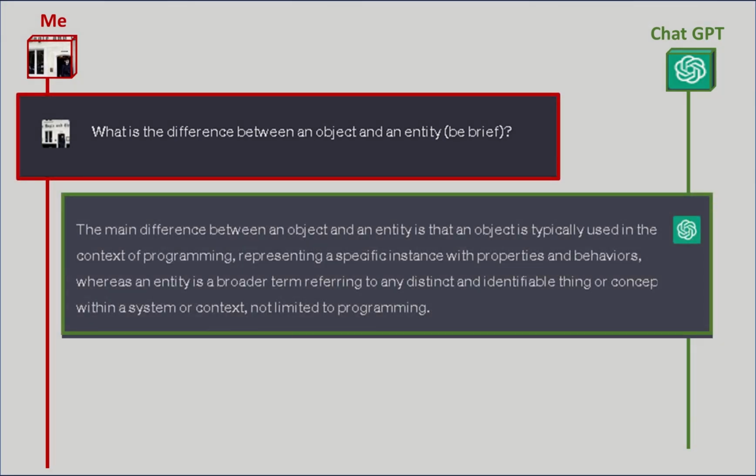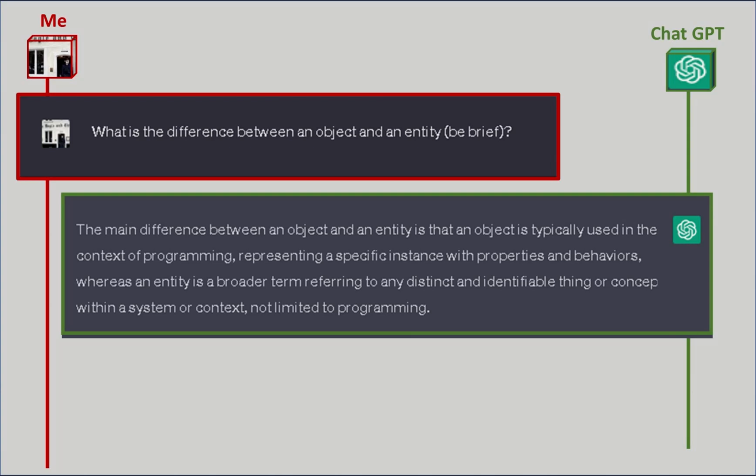The main difference between an object and an entity is that an object is typically used in the context of programming, representing a specific instance with properties and behaviors, whereas an entity is a broader term referring to any distinct and identifiable thing or concept within a system or context, not limited to programming.